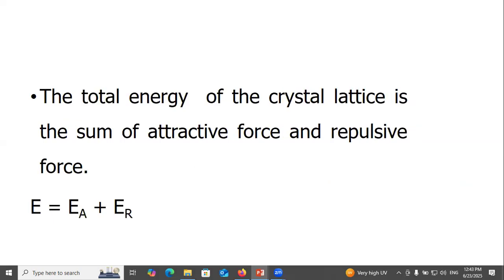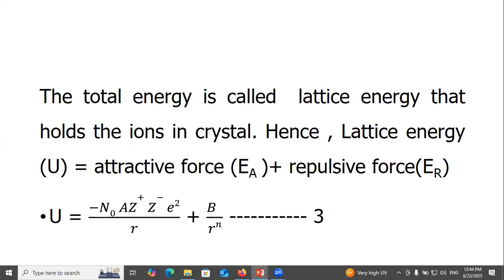The total energy of the crystal lattice is the sum of the attractive and repulsive energies, E equals E_A plus E_R. So the total energy is called the lattice energy that holds ions in the crystal. Hence, lattice energy U, the sum of electrostatic force and repulsive force, is U equals minus N naught A Z plus Z minus e square over r plus B over r to the n, equation 3.